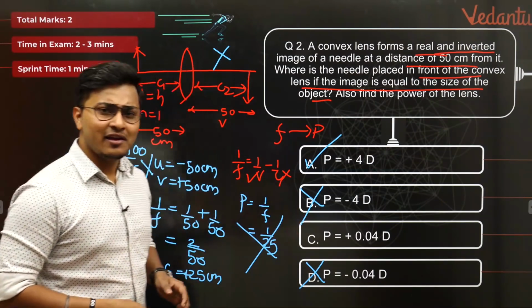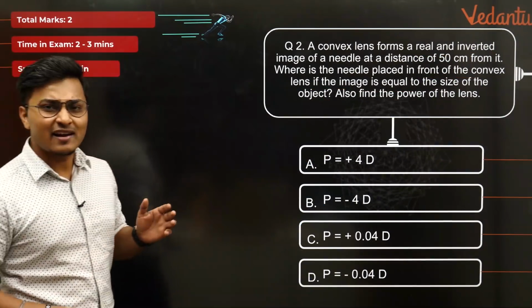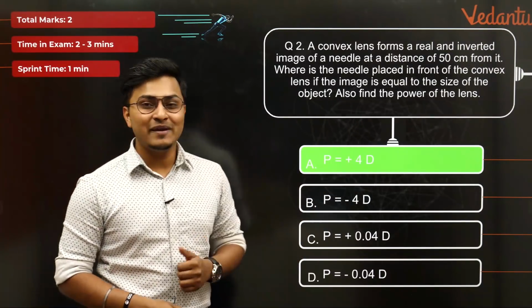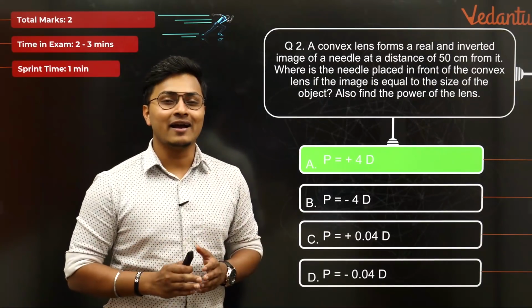Okay, let's see whether after so much effort this question has paid off. Have we improved at least? And yes, we have improved, because option A, P is equal to plus 4D, is correct, guys.